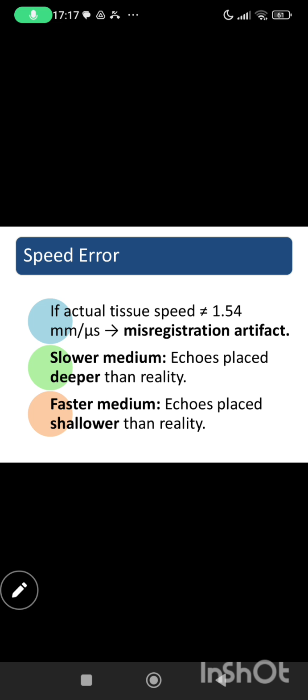The echoes will be displayed deeper because it is a slow medium. Echoes reach late, so they are displayed deep. And when there are muscles, a faster medium, when speed of sound is high as compared to soft tissues, echoes are placed superficial, above their original location, because they reach fast. It is known as speed error artifact or misregistration artifact.